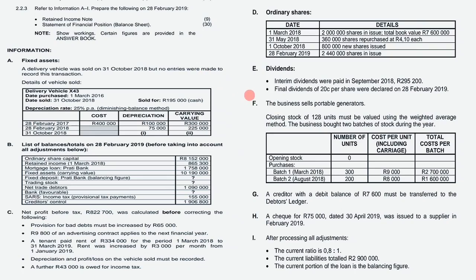So guys, remember that for the 4 rand 10 cents, you have average price and then you have above average. To calculate our average price, the formula is value of shares divided by number of shares.